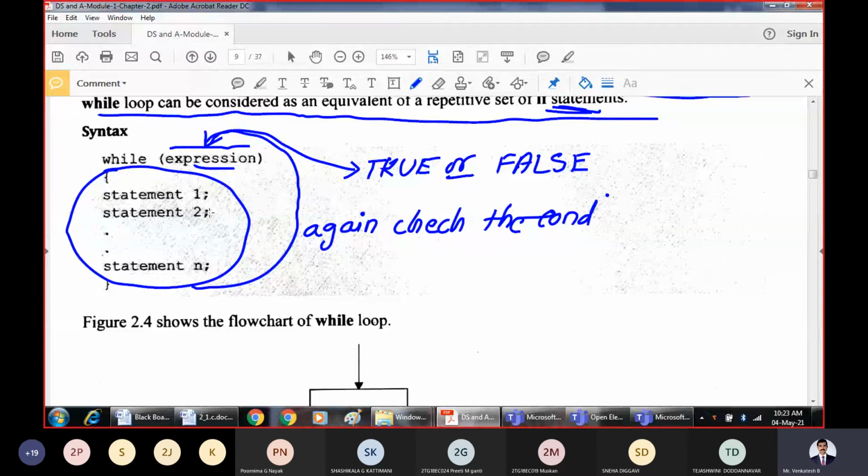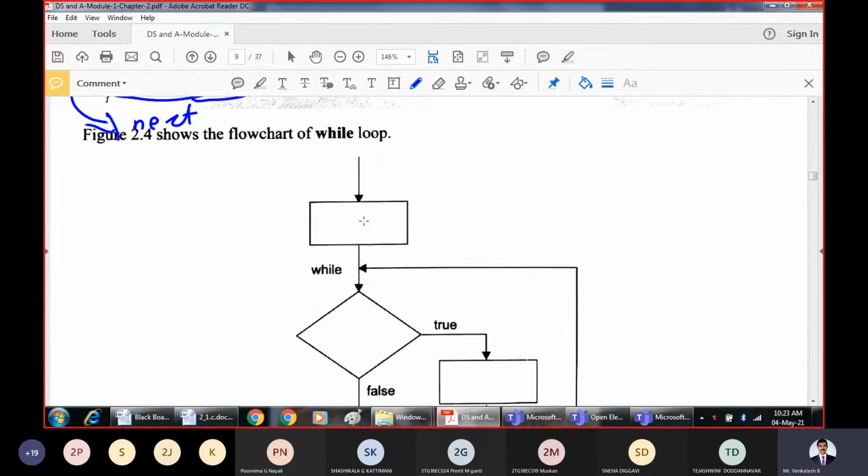That means we are executing the set of statements repetitively until the expression is true. Execute this block until the condition is true. Whenever it is false, we skip the while statements and go for the next statement in the program. That is how the while loop works.